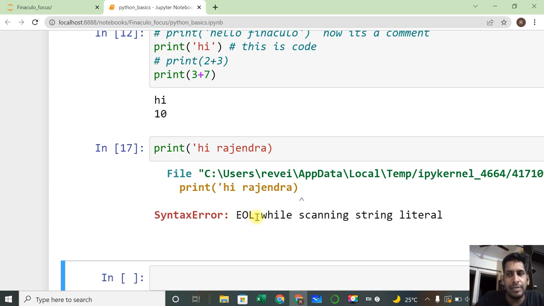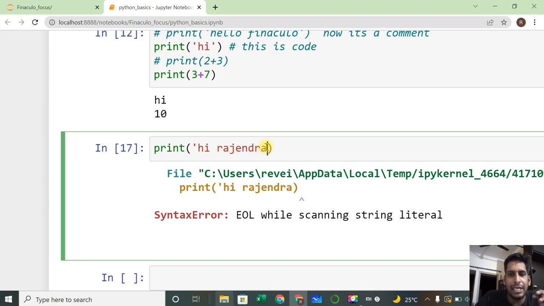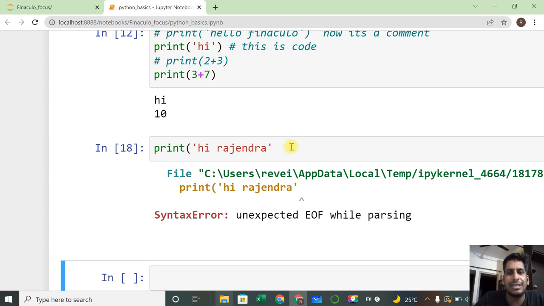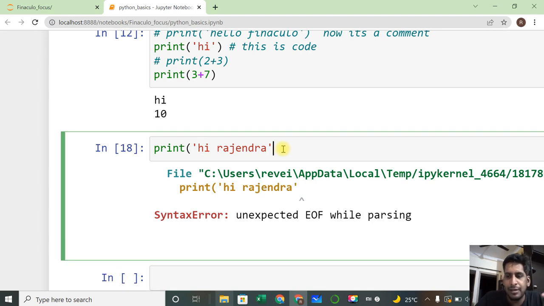EOL means end of the logic. These are basic things: if EOL comes, somewhere I'm missing the logic, meaning the way I need to write is not written correctly. Sometimes EOF comes, meaning somewhere I'm missing a closing element.